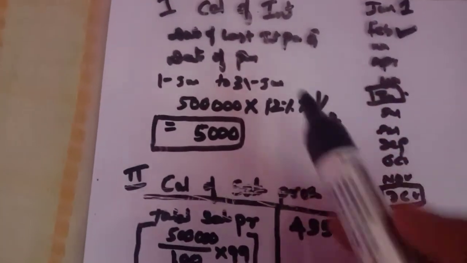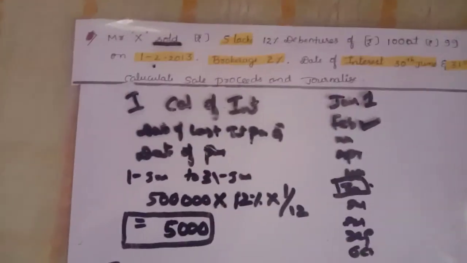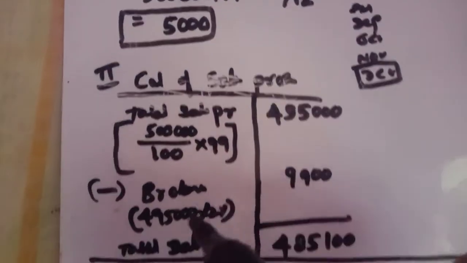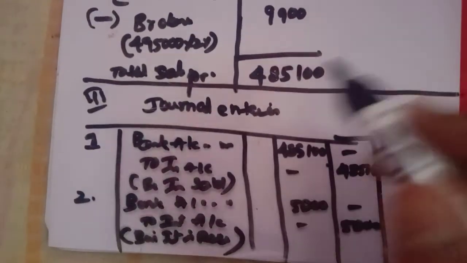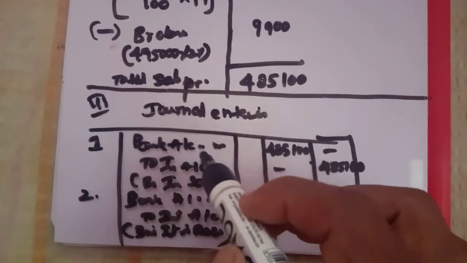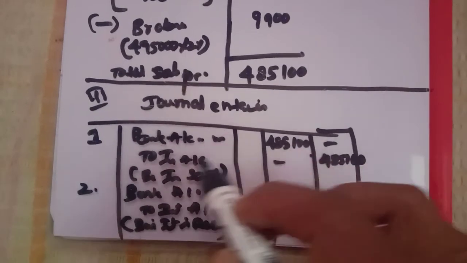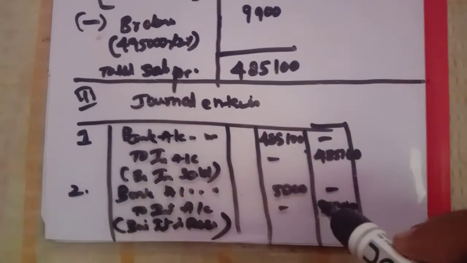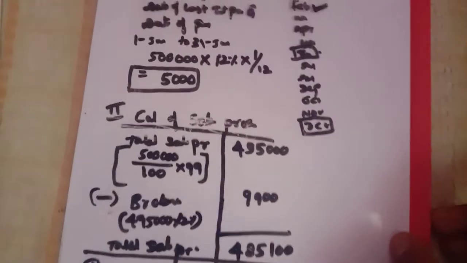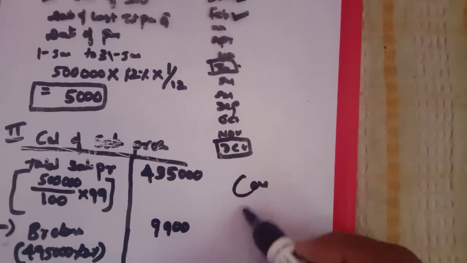This is a very important concept in case of journal entries. So 3 steps. First one is calculation of interest. Second one is calculation of sale proceeds. Third one is passing the journal entries. So only 2 journal entries we need to pass here. One is bank account debit to investment account. Second one is bank account debit to interest account. This is the case of cum and ex interest.